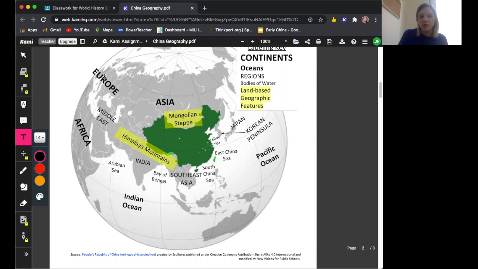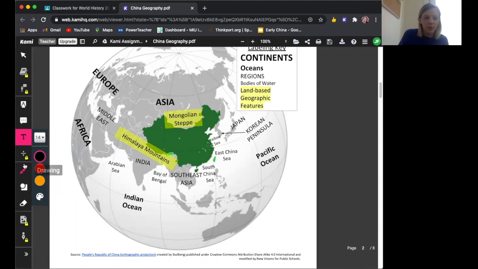So if you would like to include Europe, Asia, and Africa in there, that is fine with me. So you're going to select 2 of those regions. Again, those are in all caps. So let's say I'm going to choose the Middle East and India. And I need to describe where those locations are in relation to China, which is this area in green.